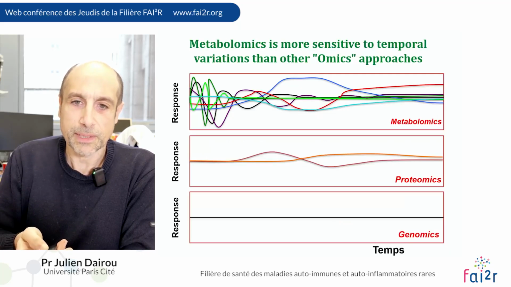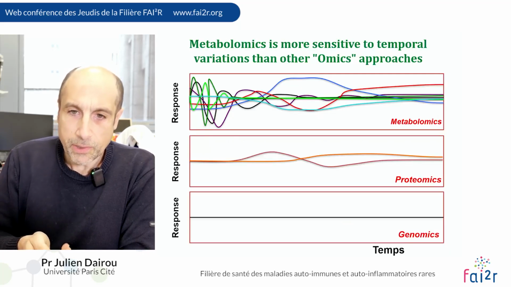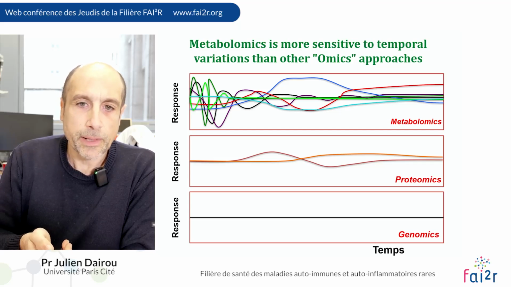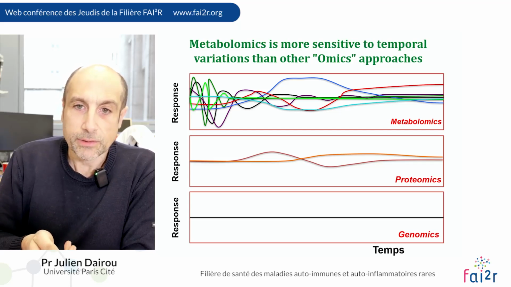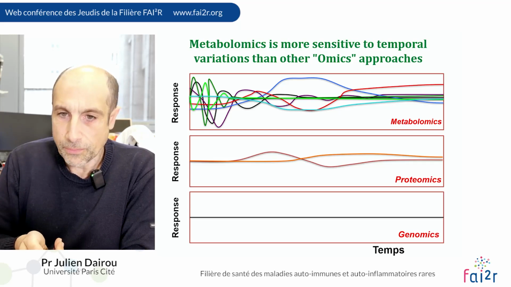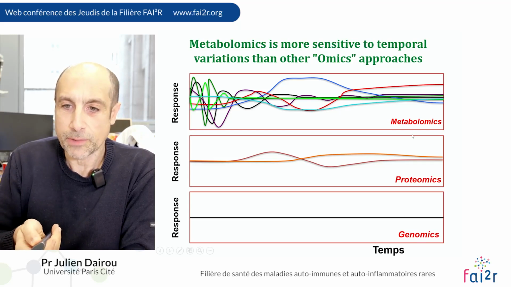One important point is to compare the stability of omic approaches between metabolomics and the others, proteomics and genomics.